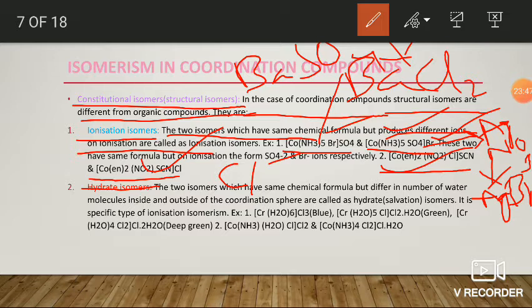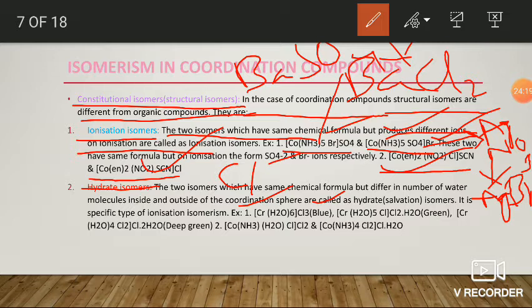That is, they have the same chemical formula but differ in the number of water molecules, whether they are present within the coordination sphere or outside the coordination sphere. If you observe the example, generally the chromium aqua complexes, the hexa aqua chromium chloride, is generally blue in color.